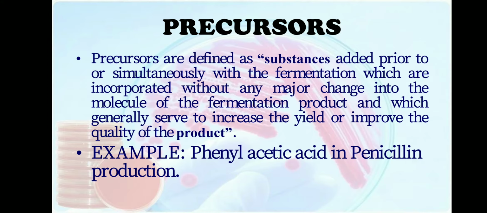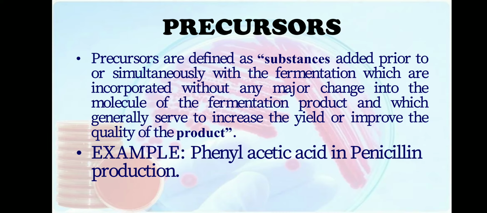Moving on to precursors, some fermentation media must be supplemented with specific precursors, especially for secondary metabolite production. Precursors are substances which are added before or during the fermentation process, which will help in the production of specific compounds. For example, phenyl acetic acid is added as a side chain precursor in penicillin production. So if a side chain for the penicillin has to be produced, then phenyl acetic acid is added.